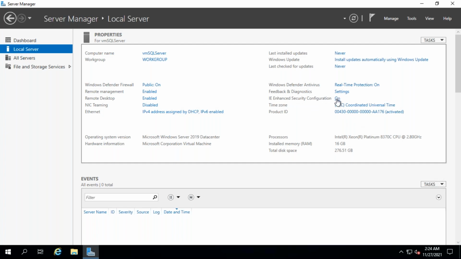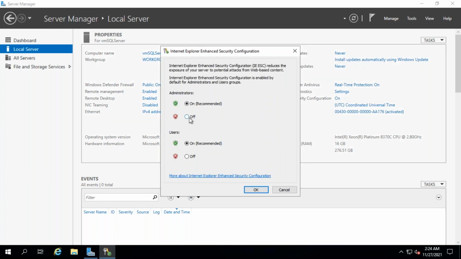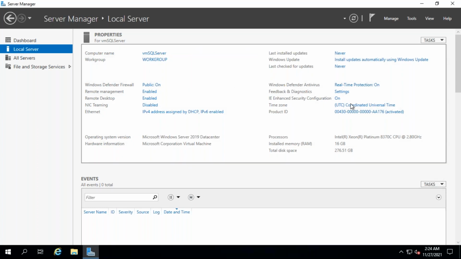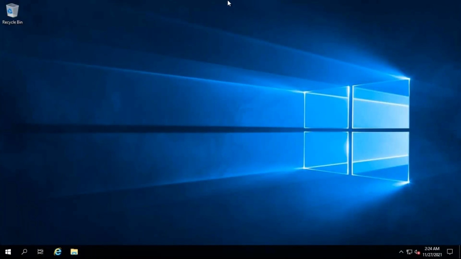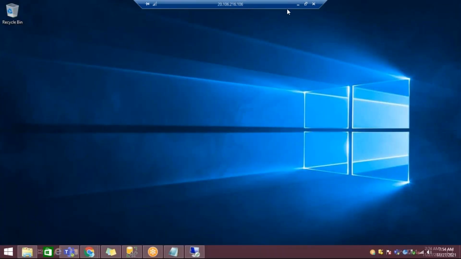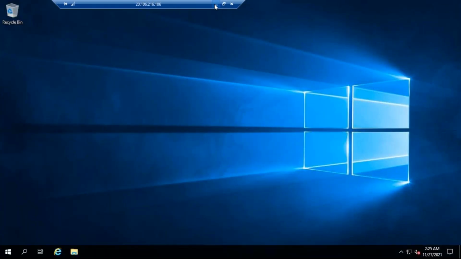I'll tell you that also. I'll just turn this off, related to the security part. You're talking about a virtual machine, right? So here you'll have virtual.